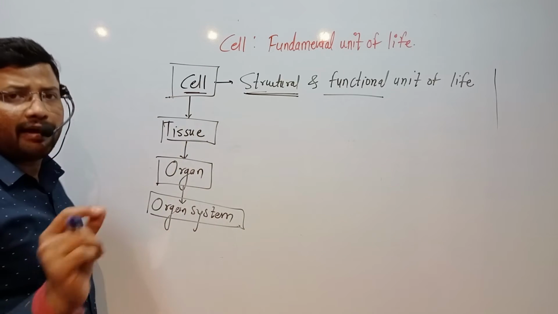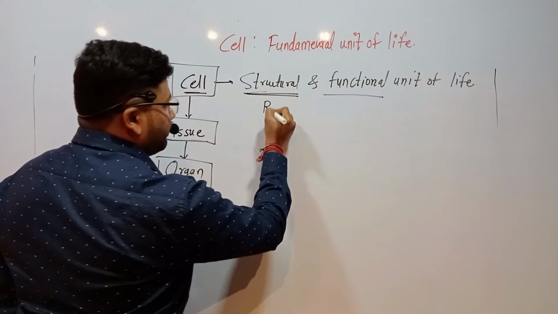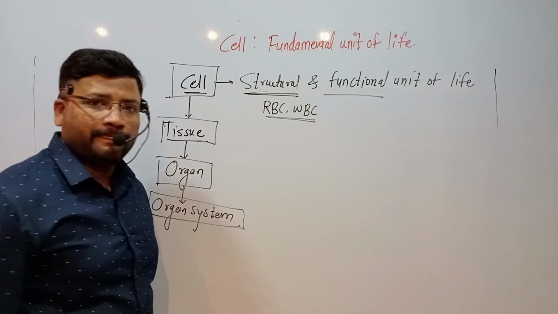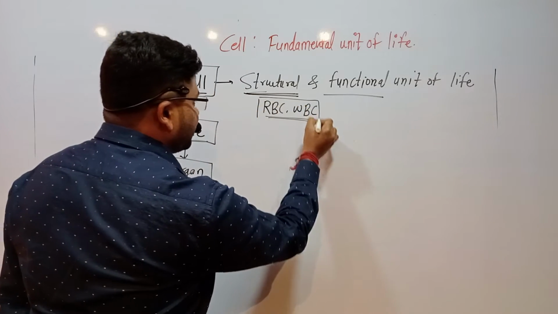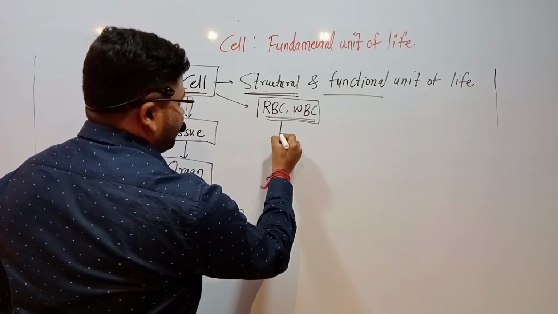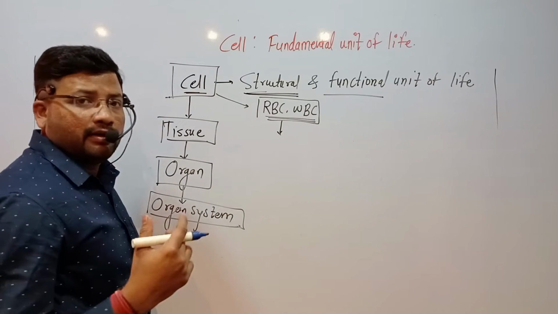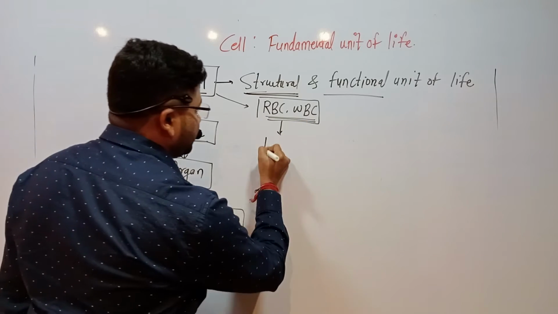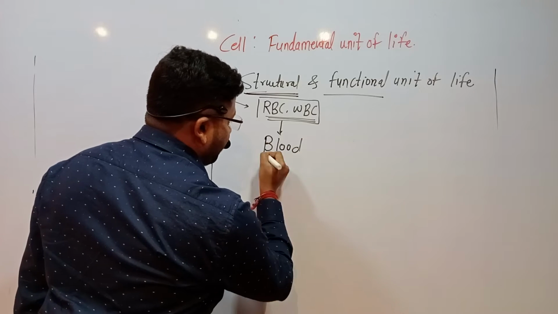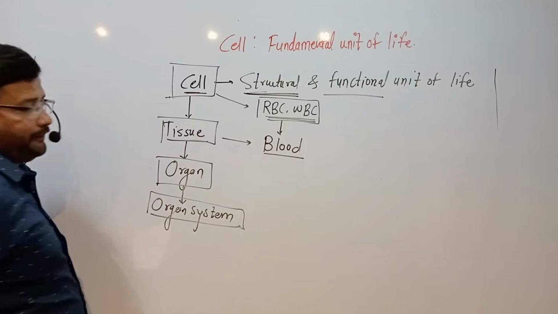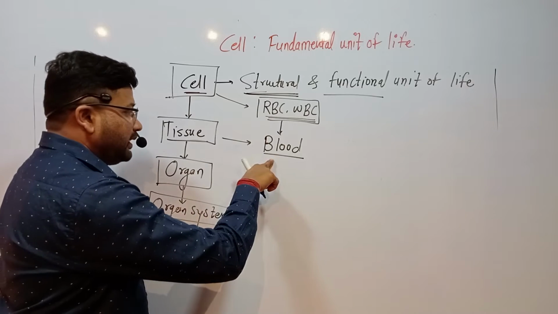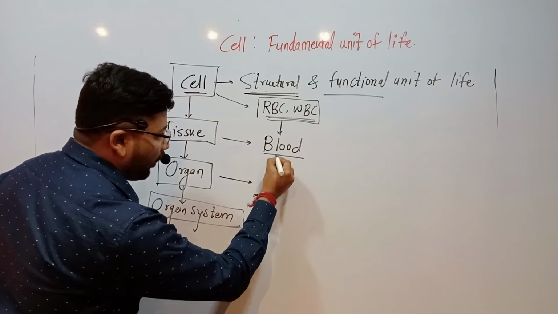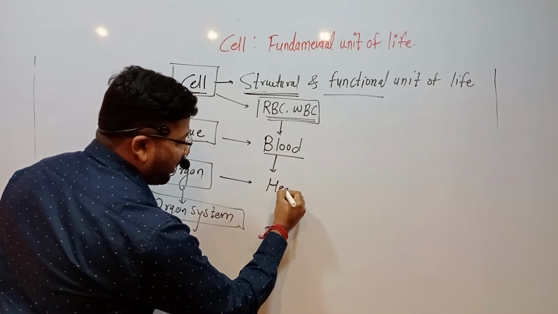If we take an example of a cell, RBC and WBC are types of cell. When RBC, WBC and platelets come together, they form a tissue. That tissue is called blood, so blood is a tissue. Blood is related to an organ, and we know very well this organ is called the heart.